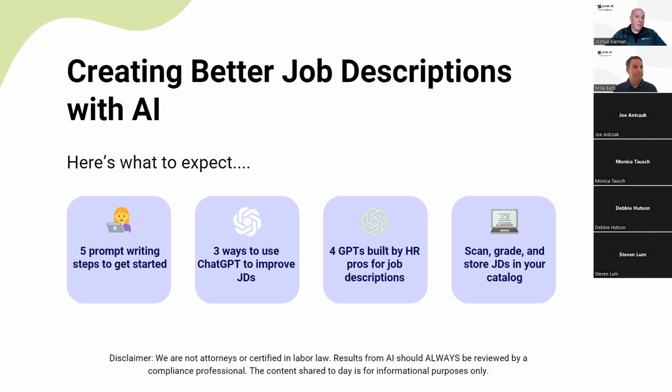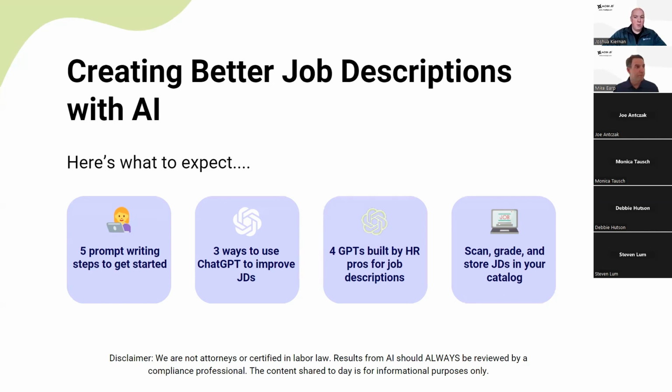And then from there, we'll cover 3 ways to use ChatGPT to improve the job description further. We'll then go into custom ChatGPTs, which were built for HR and for job description specifically. We'll cover what those are in a bit, but that is essentially a customized version of ChatGPT that was designed by an individual. And then lastly, we will go into some additional AI tools that enable you to scan, grade, and then store job descriptions when they're completed.